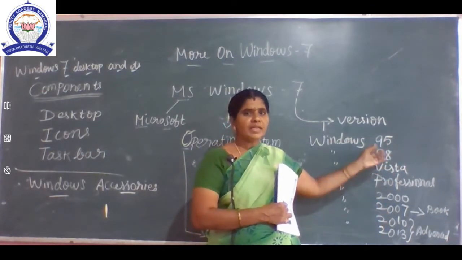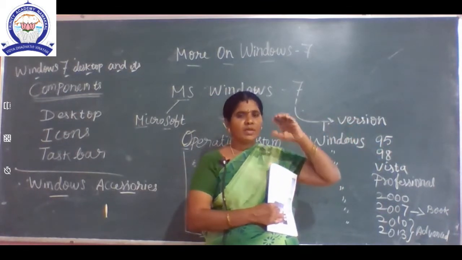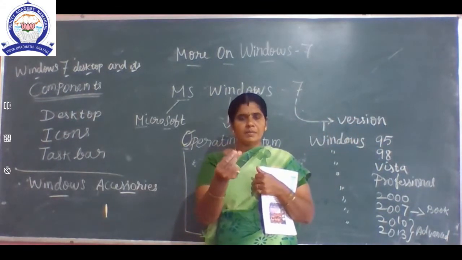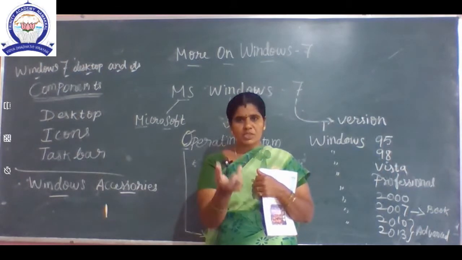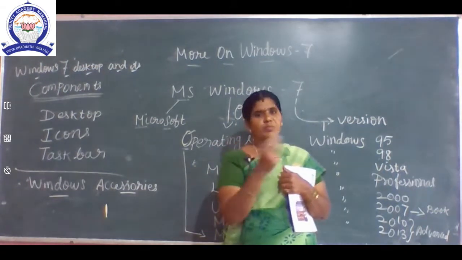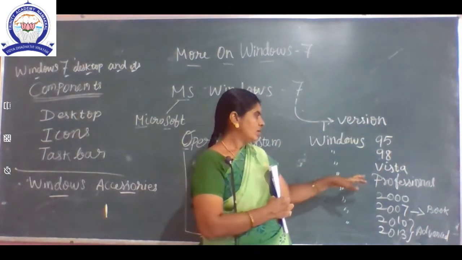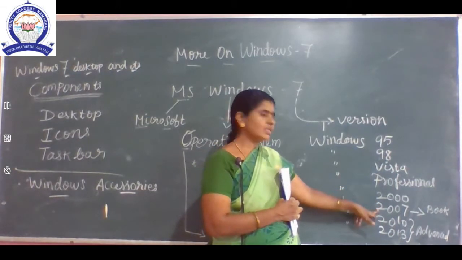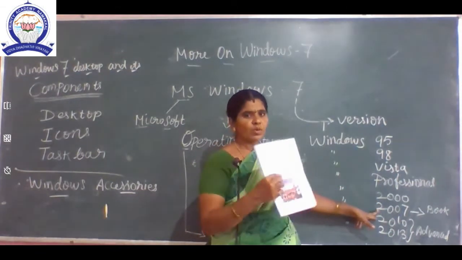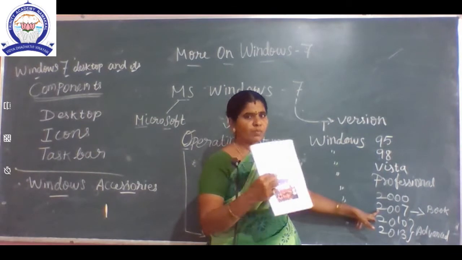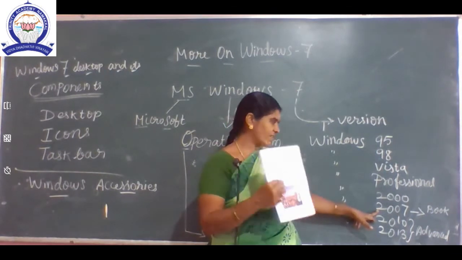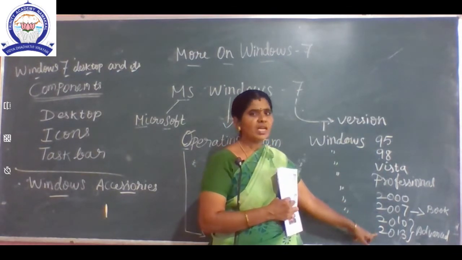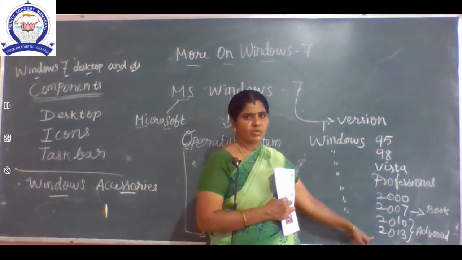Little bit of changes in viewing the desktop or options. That's all. Our book is based on Windows 7. 10 and 13 are the advanced versions. Okay children.